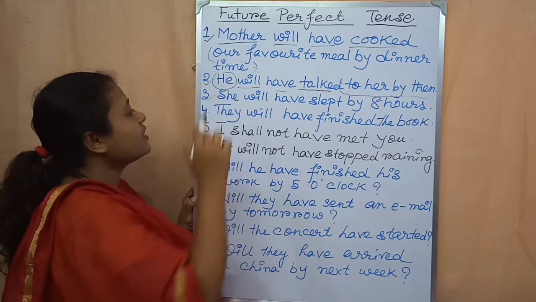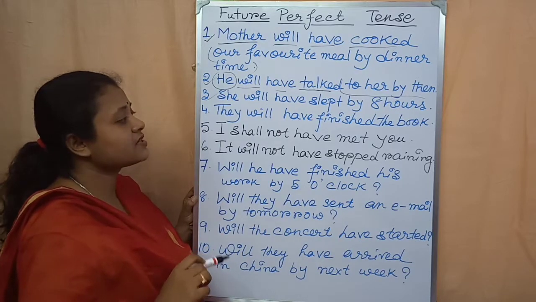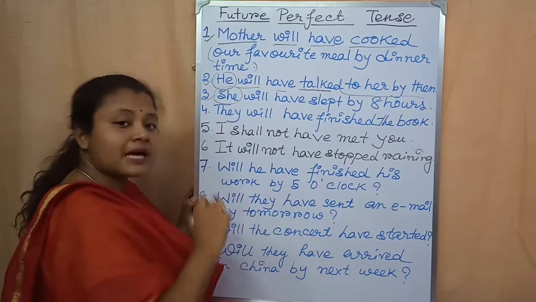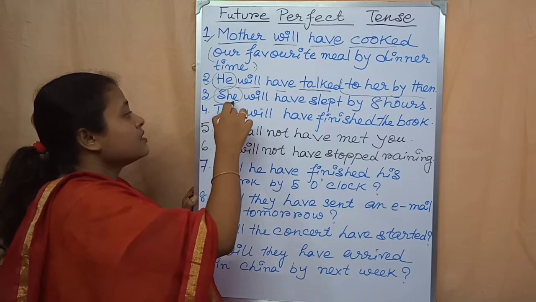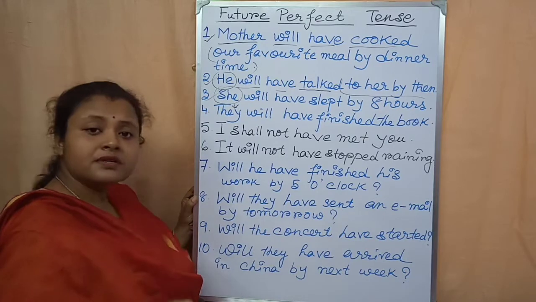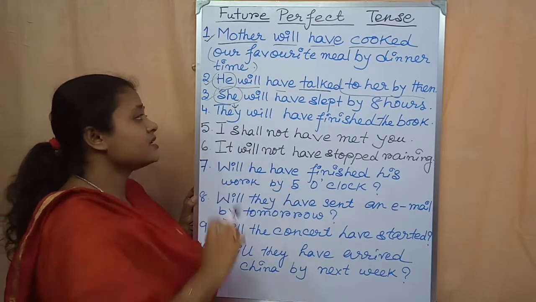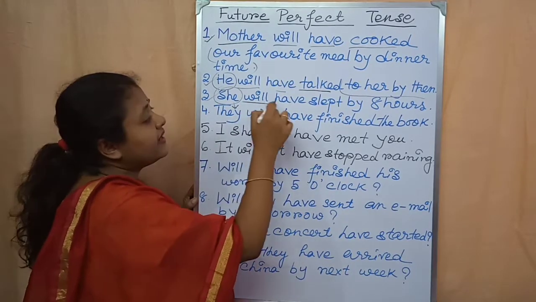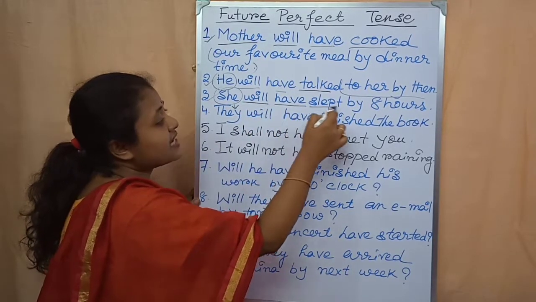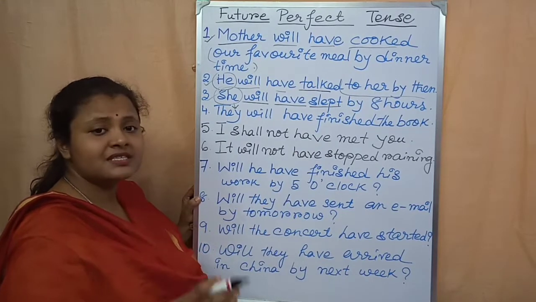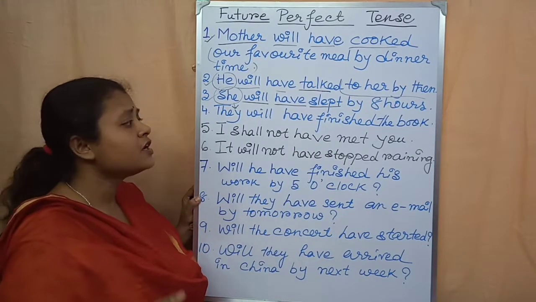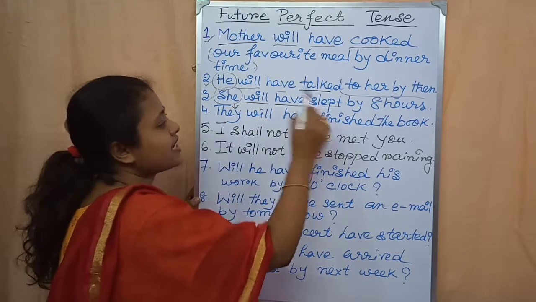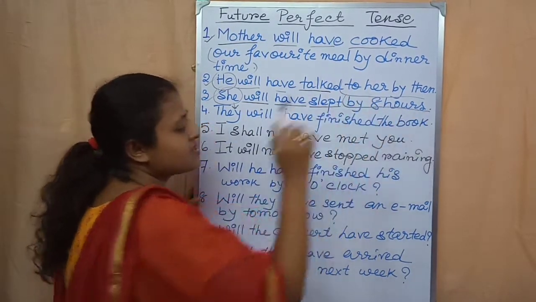Now come to the third example. She will have slept by 8 hours. She, it is the subject. This is third person. The subject is written in third person. She is the third person. After that will, then have, then slept. Actually the main verb is sleep. The third form of sleep is slept. Sleep, slept, slept. So that is why slept, then the rest of the sentence.